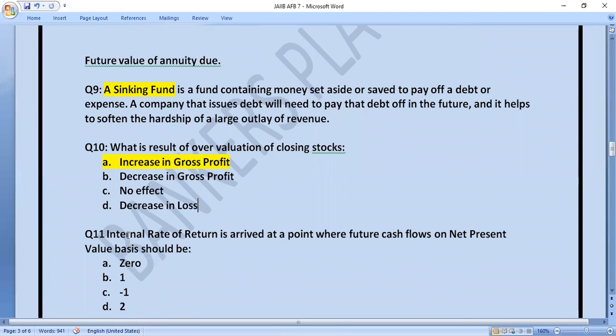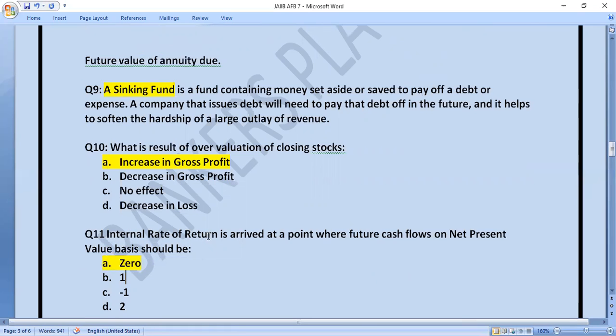Let's see next question. Internal rate of return is arrived at a point where future cash flows on net present value basis should be 0, 1, -1 or 2. So what is the correct answer of this question? And the right answer is A, that is 0.